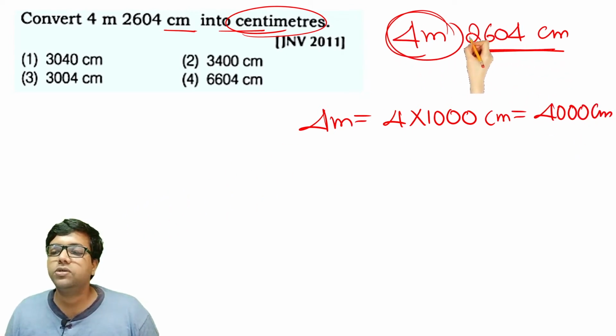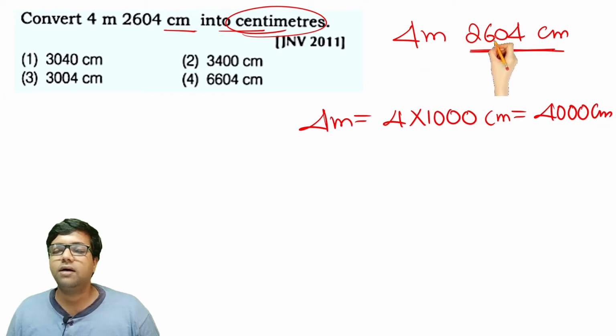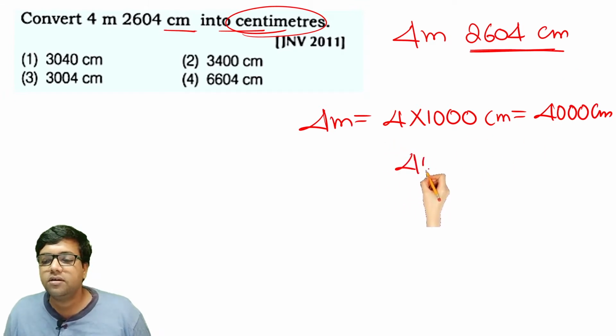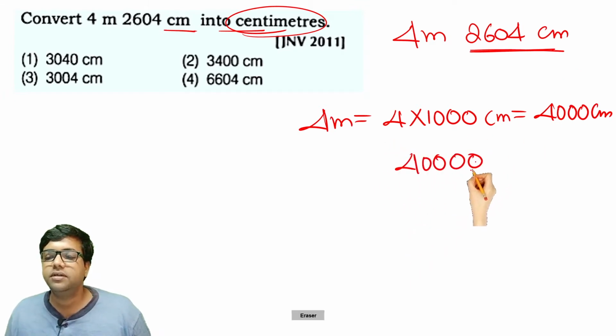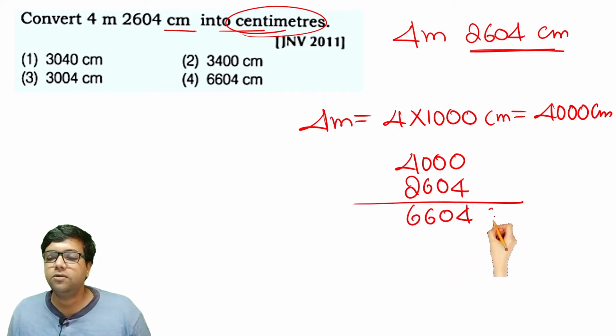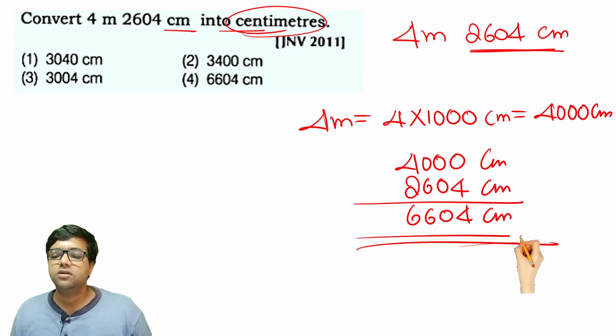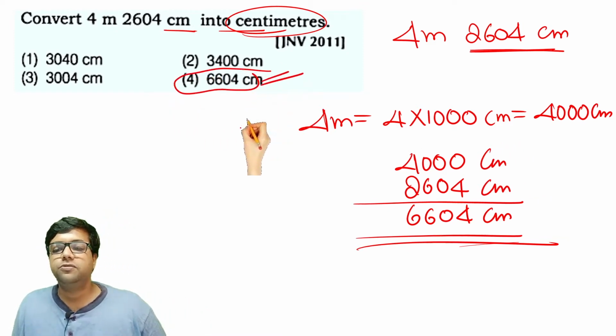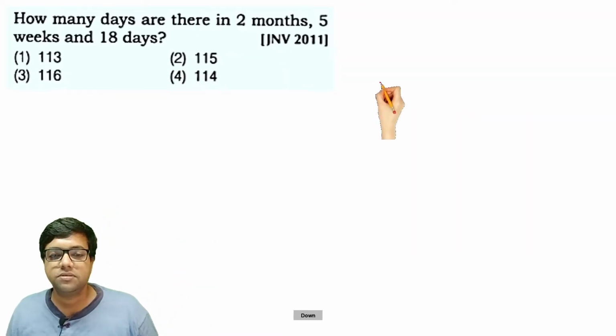But there is another part of this value, 2604 centimeters, so you add them together. All of them are in centimeters. The right conversion value is available in option number 4. Option 4 is the right answer for this question.